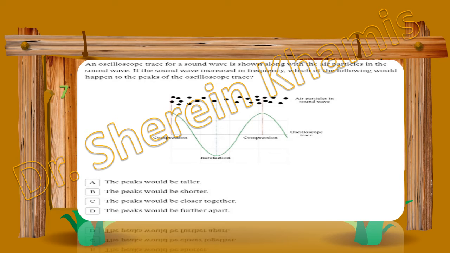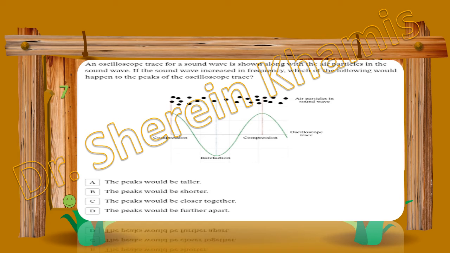What do we mean by that? We have high frequency, or increased frequency. That means we have a long wave in the area below, in the rarefaction, so the peaks would be closer together.